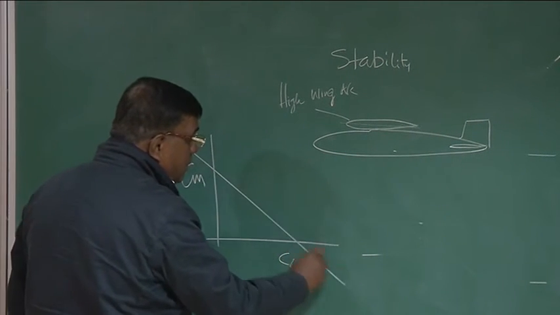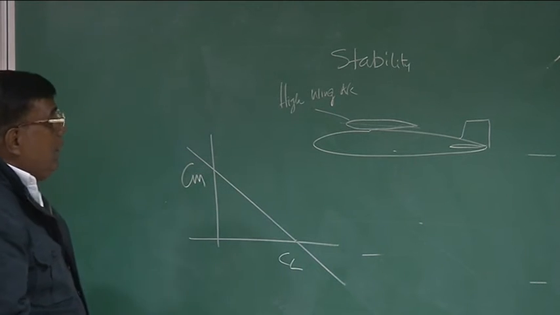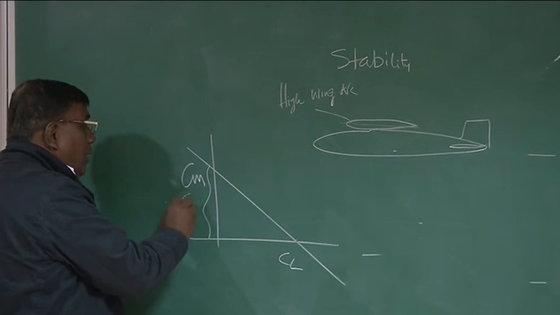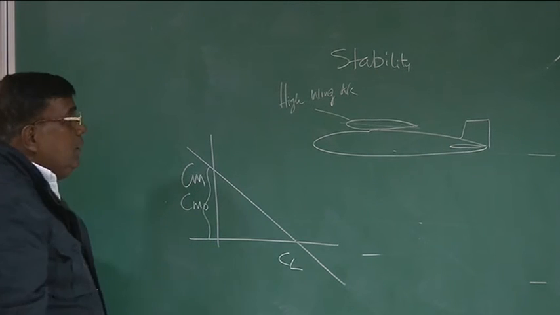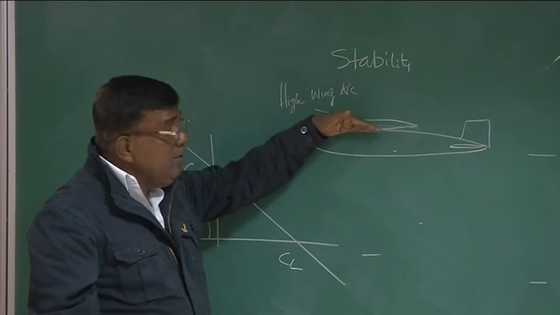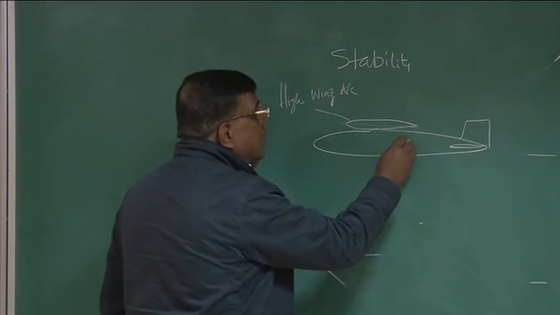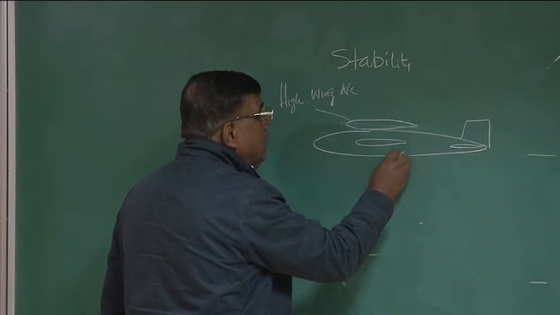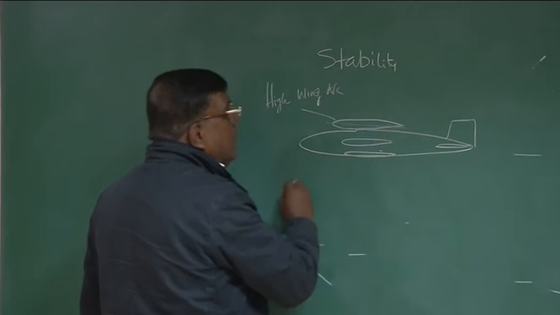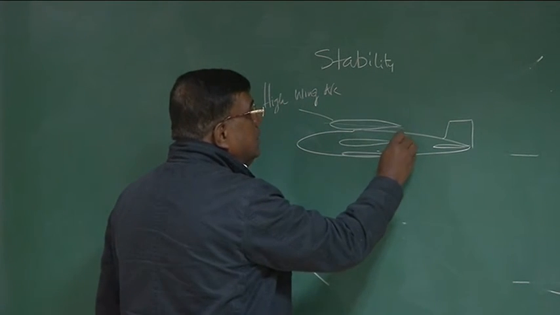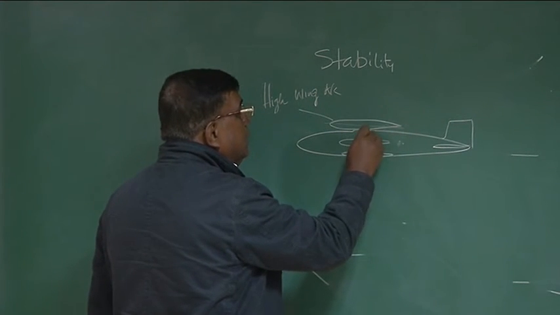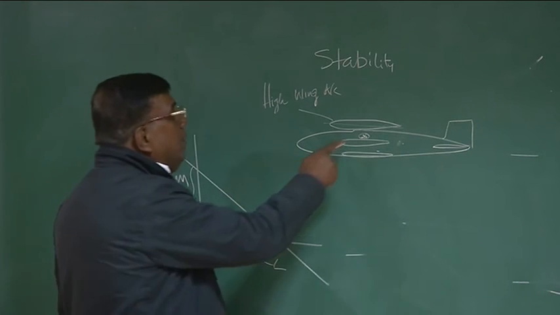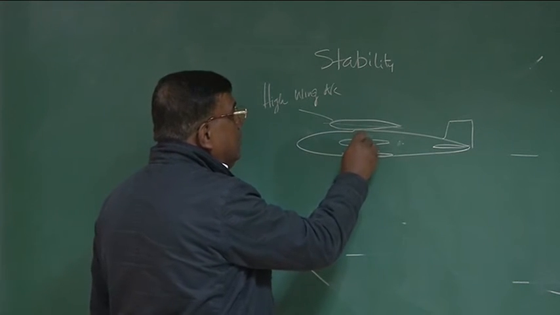We want this slope to be negative at trim, and we need to know about Cm naught at alpha equal to 0. Suppose the wing is a high wing; in another case the wing is a mid wing; in another case, let's say, the wing is a low wing. Okay, and CG is somewhere here, or somewhere here. Or to make the problem simpler, I say CG is somewhere here.